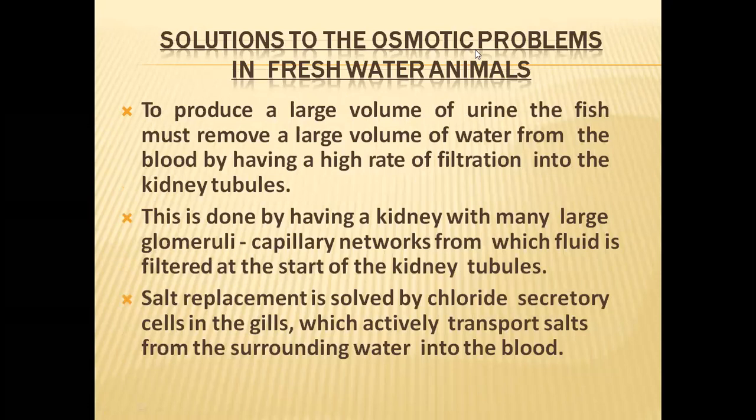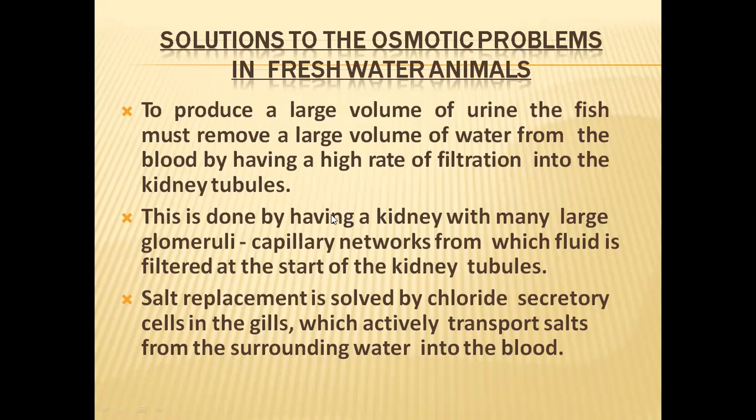In solution to these two problems seen in freshwater animals, to solve the problem of a large quantity of water entering into the body, they have chosen ammonia as an excretory product, so that ammonia can be excreted with the large amount of water entering the body. The excess water can be sent out of the body in the form of urine, and that's why they have chosen ammonia as the chief excretory product. That's how they have solved the water problem.